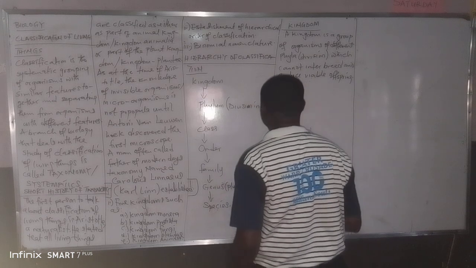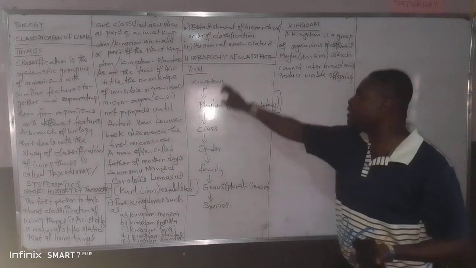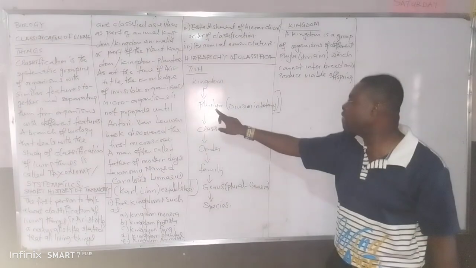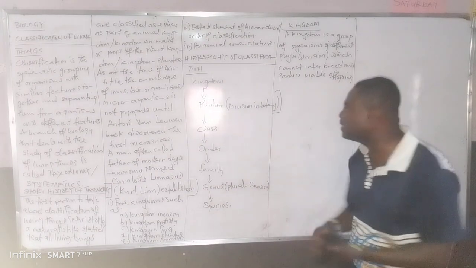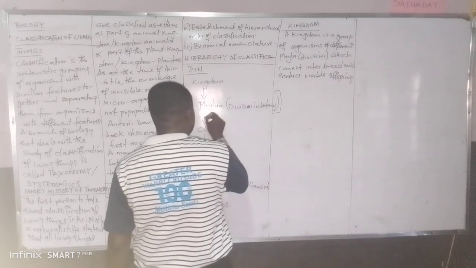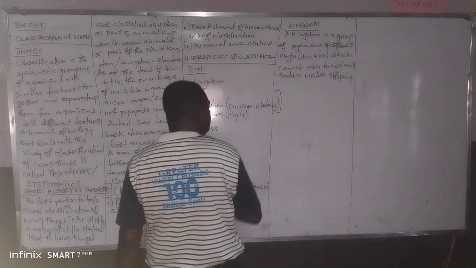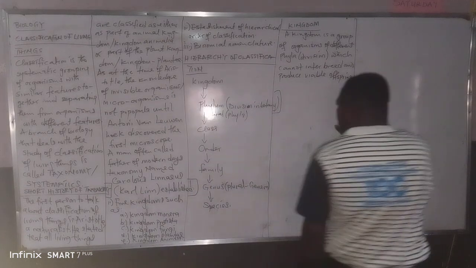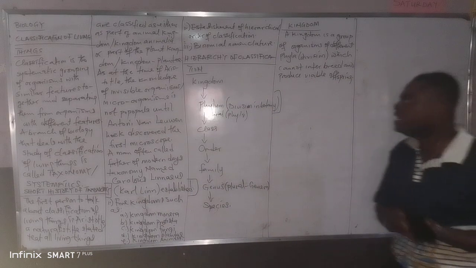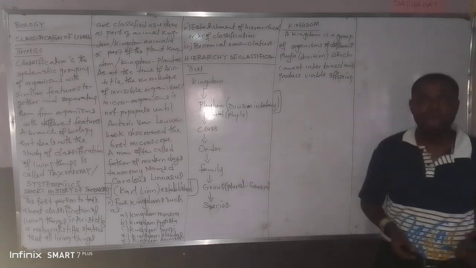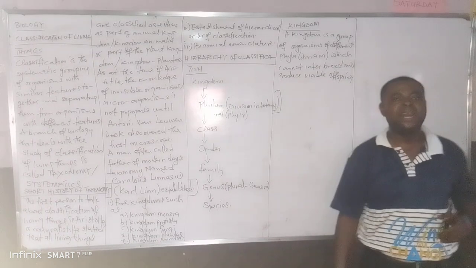What do I mean by this? A kingdom is a group of phyla. The plural form of phylum is phyla. So a group of phyla, for example, inside the animal kingdom, we have phylum Chordata, which are animals with backbone.